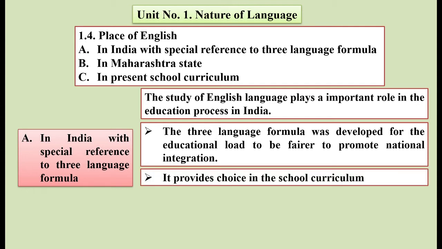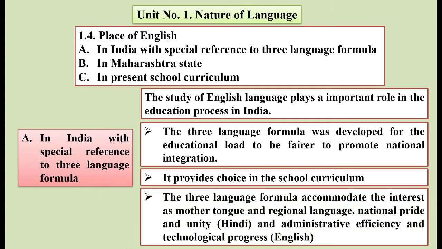nation. So it provides choice in the school curriculum too. Though it is compulsory, it provides a choice in the school curriculum also. So whether you have to select it as a medium or not, etc. We have so many things, we will learn them. So the three language formula accommodates the interest of mother tongue and regional language. So this is one thing, that in this three language formula we have a mother tongue and regional language.